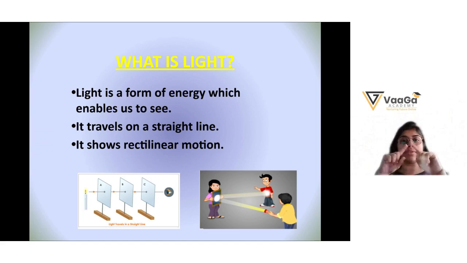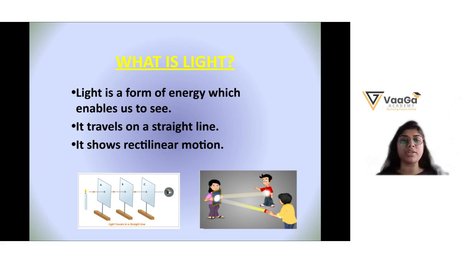And light always travels in a straight line. So any guess, Ananya, why light travels in a straight line? No idea. Okay, so this experiment and this example I'm going to explain later in the upcoming slides. Now it shows rectilinear motion.